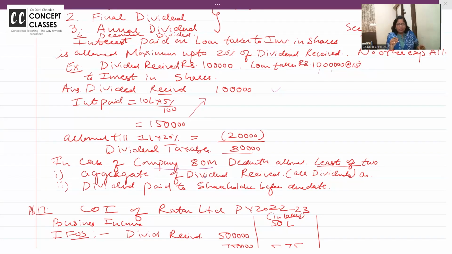Answer is no. Out of dividend received, 20% of dividend received. How much is it? 20,000 interest is allowed to be deducted. Remaining 80,000 will become taxable.